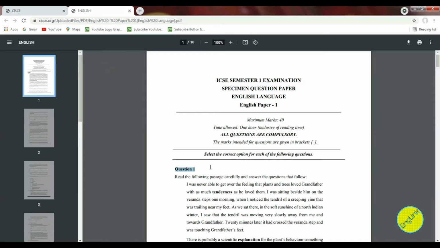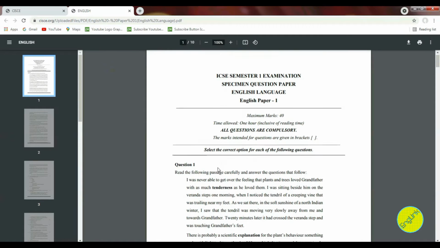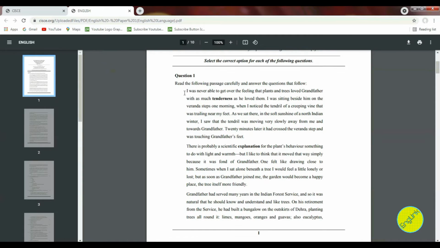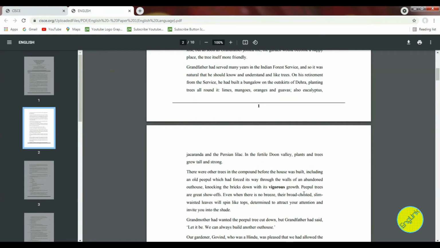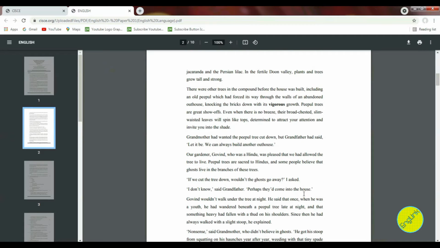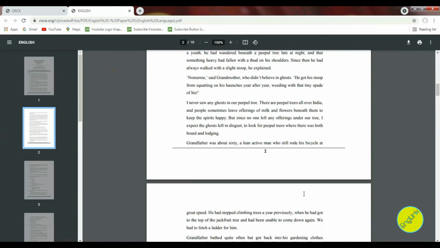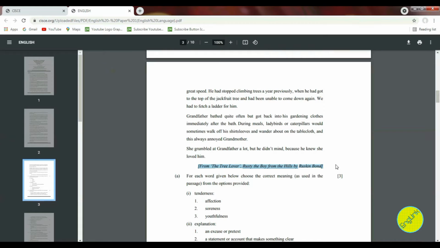Children, as you can see here, the first question is based on your comprehension passage. Likewise, you are getting the instructions here: read the following passage carefully and answer the questions that follow. Please do the first reading as a quick one, and after reading this passage, you are supposed to go through the questions. Now here you can see that you have question number A: for each word given below, choose the correct meaning as used in the passage from the options provided.